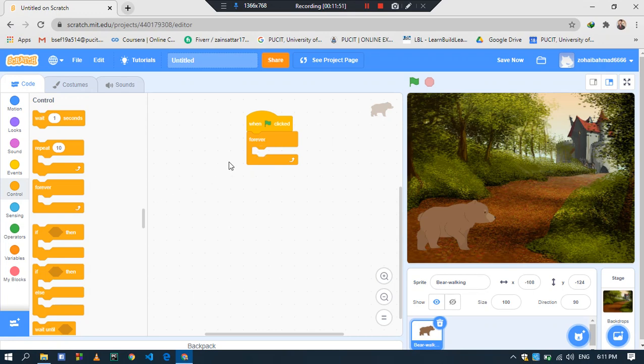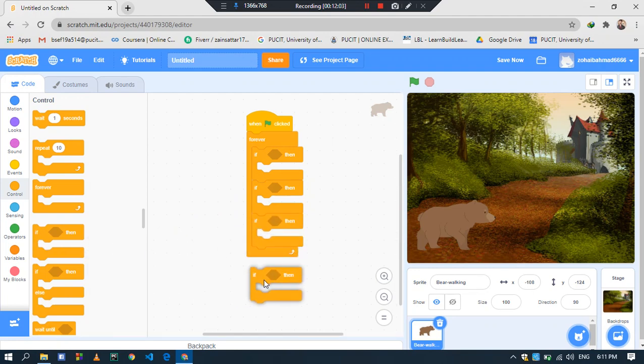So now we will have to use if then conditions. For if then conditions we will drag it in the forever loop. Why do we use if then conditions? The first if then condition is for the right key: if the right arrow key is pressed, then the bear will move in the right direction. If the left arrow key is pressed, then it moves left, and so on.